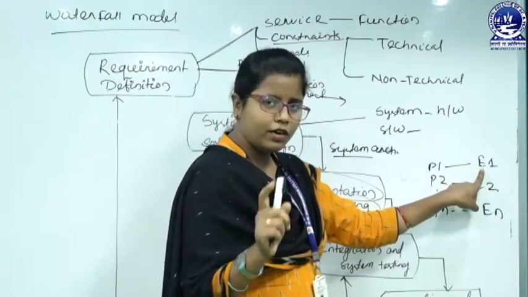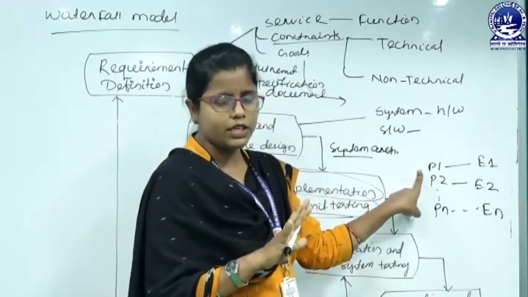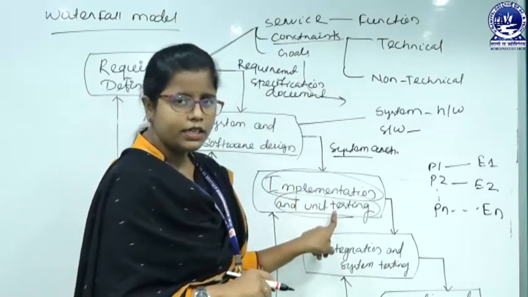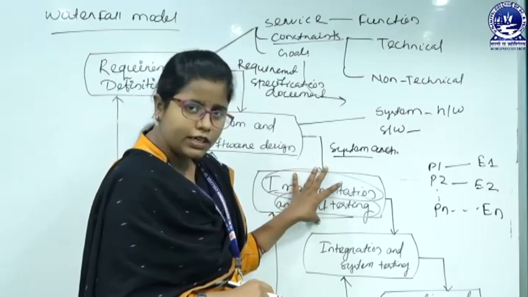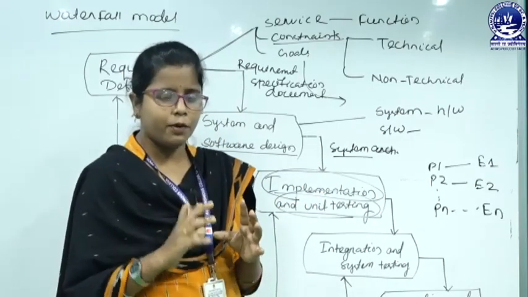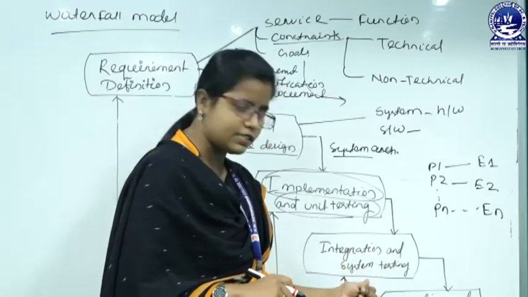Employee 1 has written program P1, so employee 1 will check P1. That will be very easy. That is called unit testing. After unit testing, we have n programs that are perfectly working. Next, we will go to integration and system testing.